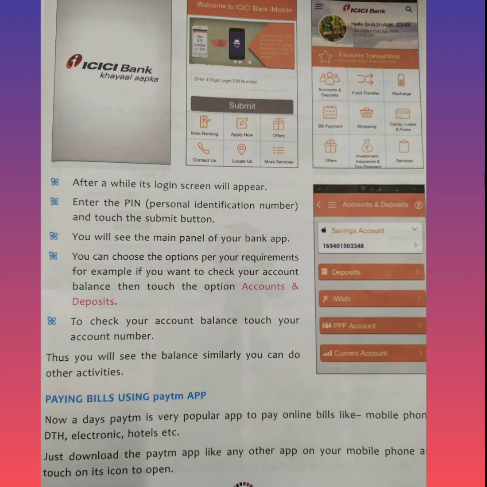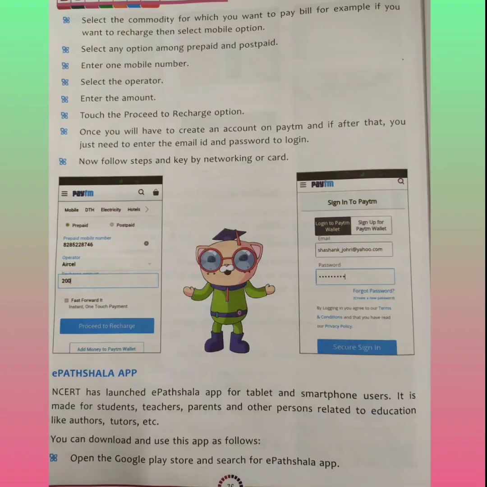To make your banking work easier, there are now some other apps available like Paytm, Bheem, Google Pay, Phone Pay, etc. They all work somewhat in the same way. All you have to do is link your bank account with them and create your own account there.